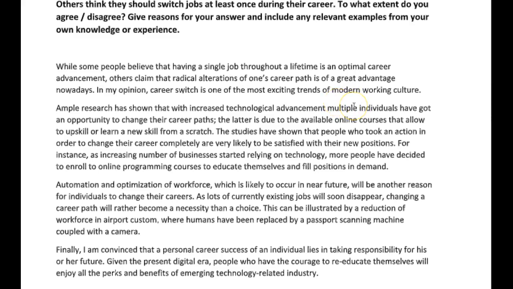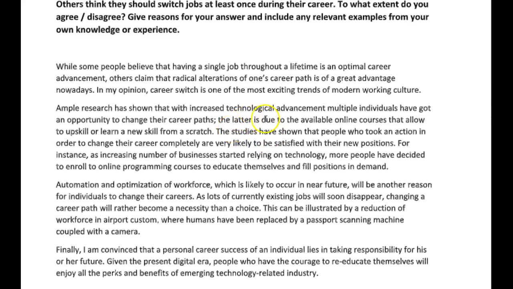You're limiting it too much with a word like this, but you could just say many individuals have an opportunity to change their career paths. Now, you don't want to say the latter because there's a very specific way we use the former and the latter. So, for example, if you had said, John and Tom are two brothers, the former is 10 and the latter is 15. Okay, that's how you could do that. But here in this context, this structure does not work.